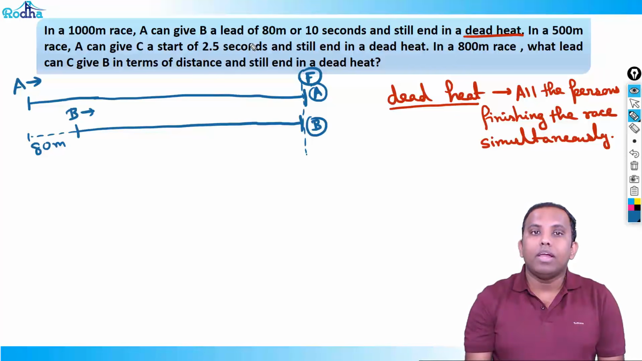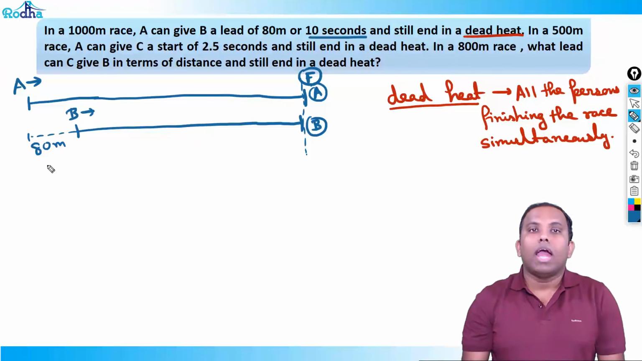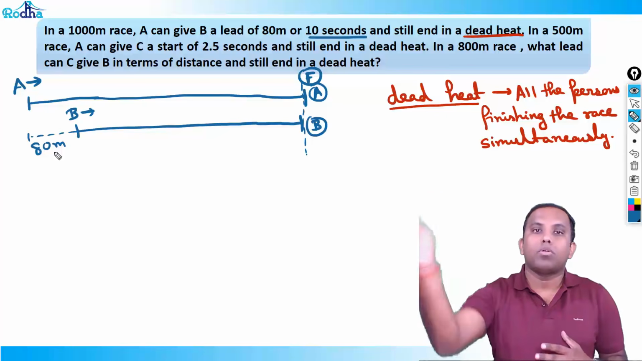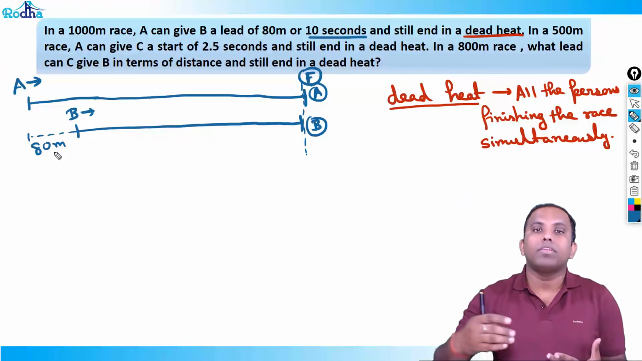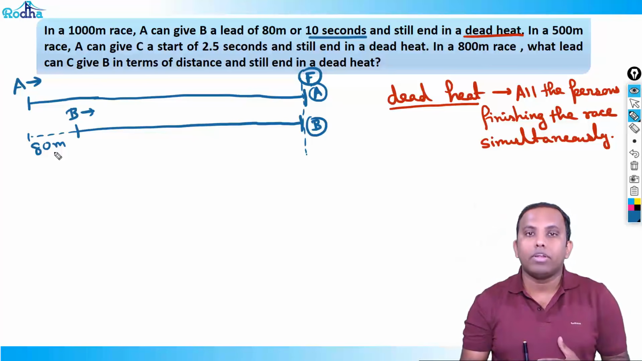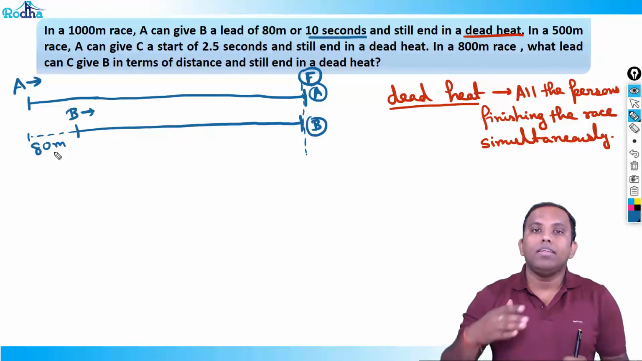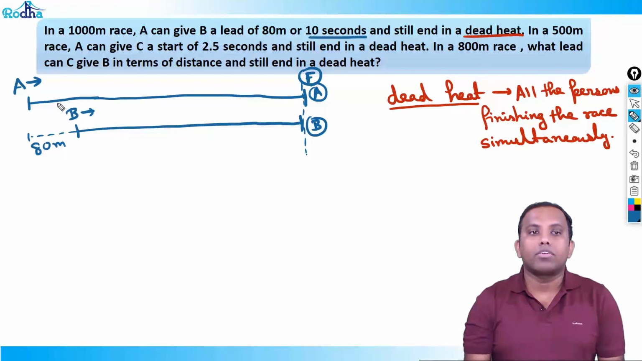So A can give B a lead of 80 meters or 10 seconds. What is the meaning of the next one, or 10 seconds? What A can tell B is, okay, I'll start 10 seconds after you start. That means you start and keep on running, and after 10 seconds, I will start. In 10 seconds, obviously that person is somewhat ahead of me. Then I'll start because I know that I'm a fast runner and he's a slow runner. Just to make the race interesting, we do this kind of thing. So for 10 seconds, B will keep on running, and then A will start.